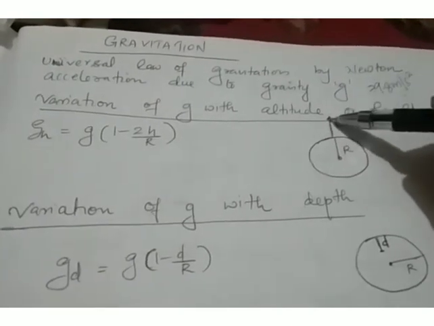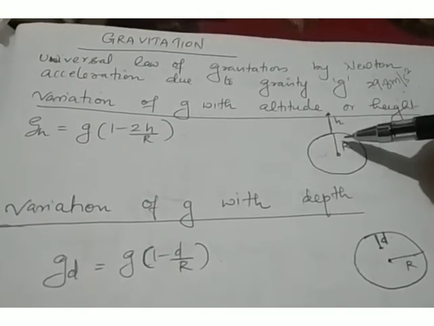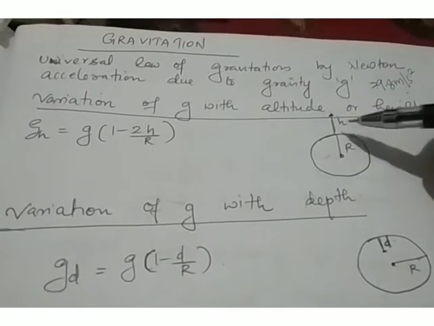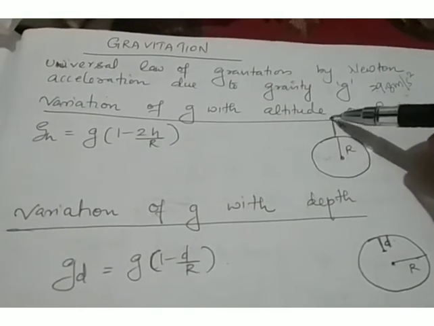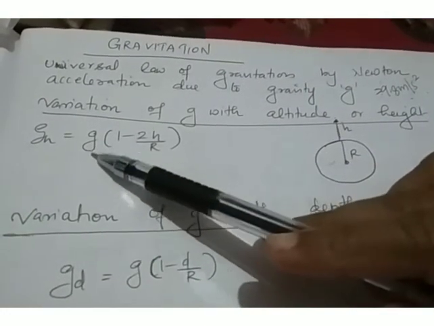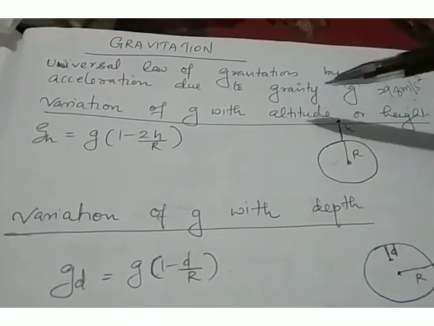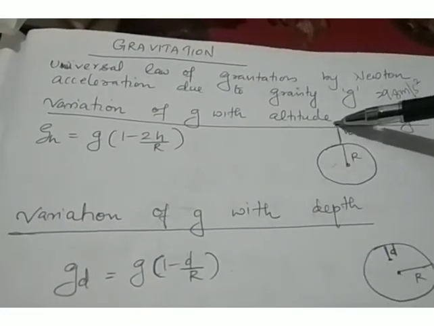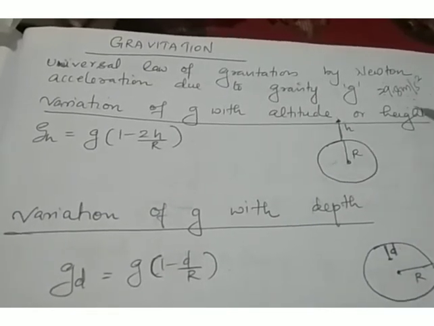Consider a point here which is situated at a height of h from the surface of the earth. What will be the acceleration due to gravity at this point? It can be determined using the expression g_h = g(1 - 2h/R), where h is this height from the surface of the earth and capital R is the radius of the earth.